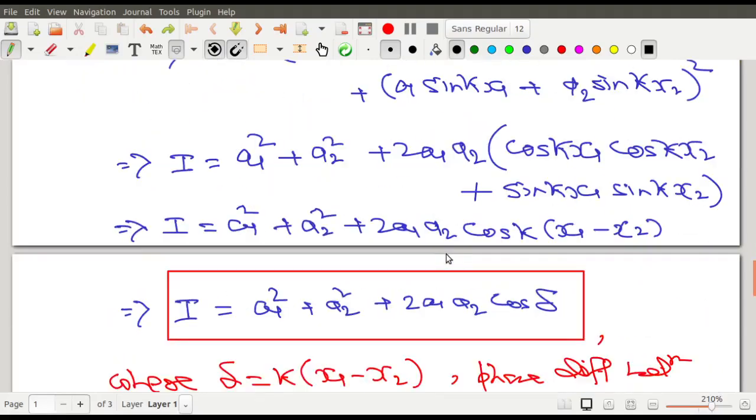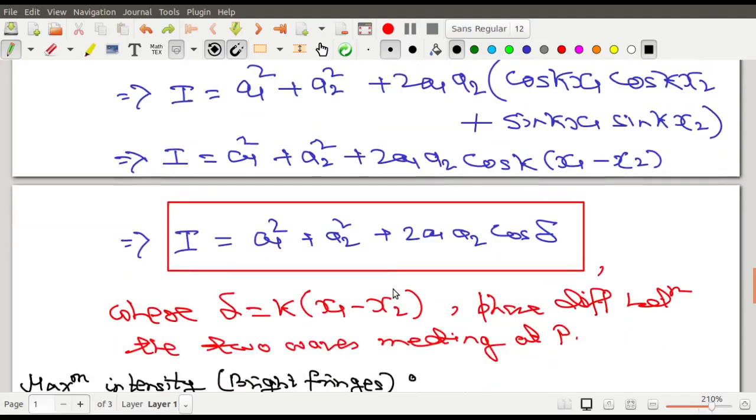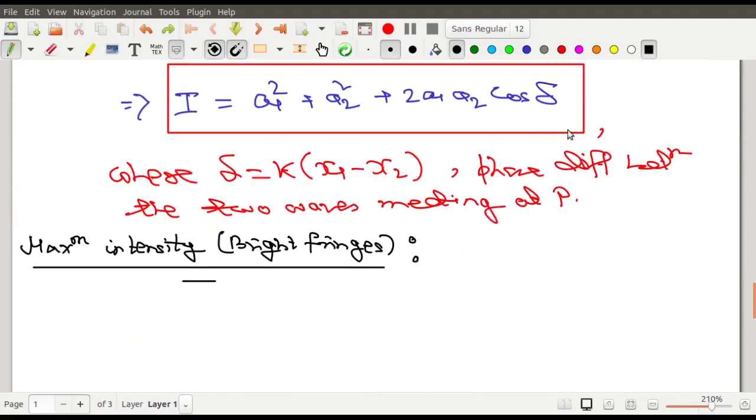So as I am moving from one point to another on the screen, আমি যখন স্ক্রিনের উপরে একটা পয়েন্ট থেকে অন্য পয়েন্টে যাচ্ছি, as I am moving from one point to another, so definitely my x1 x2 are changing, and hence my delta is also changing. So as delta is changing, so delta টা যখনই চেঞ্জ করে যাচ্ছে, my intensity also changes. Now the question is, what is the position of this maximum intensity? So maximum intensity or bright fringes, when do we get this maximum intensity or the bright fringes? So I is maximum when cos delta is equals to 1.